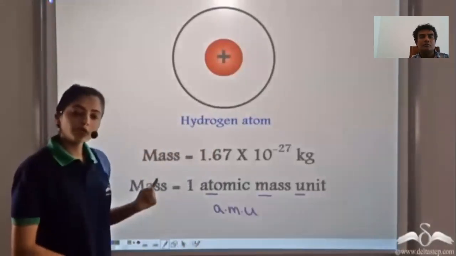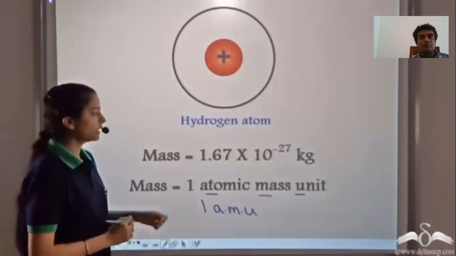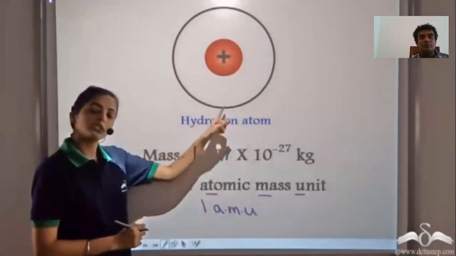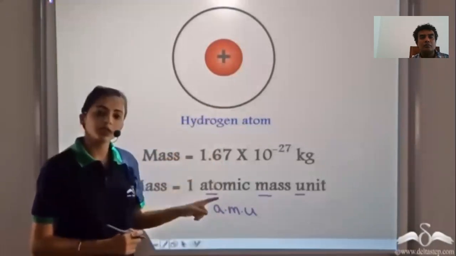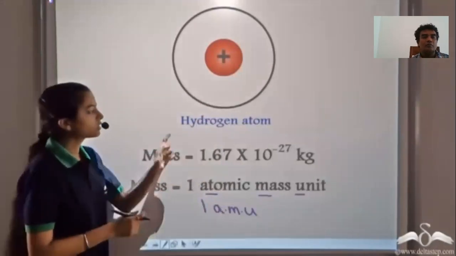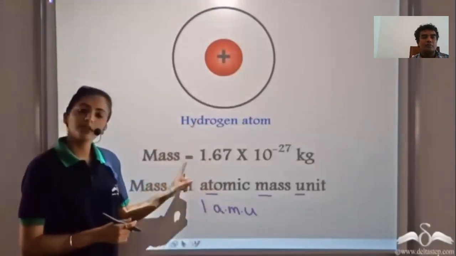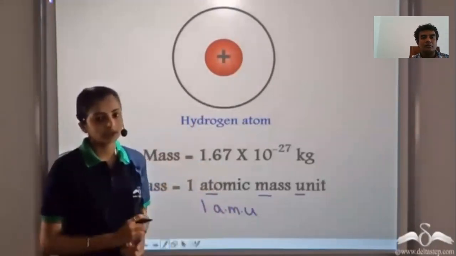The mass of one proton is taken to be 1 AMU. That is why the mass of a hydrogen atom, which contains 1 proton, is 1 AMU. We neglect the mass of electrons because it is quite negligible compared to the protons. So this is the lightest element. It contains only 1 proton and its mass is 1 atomic mass unit.